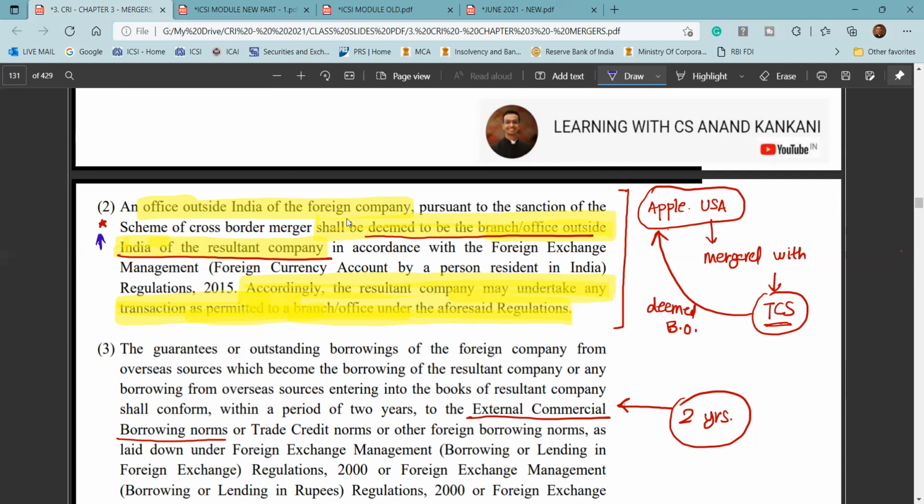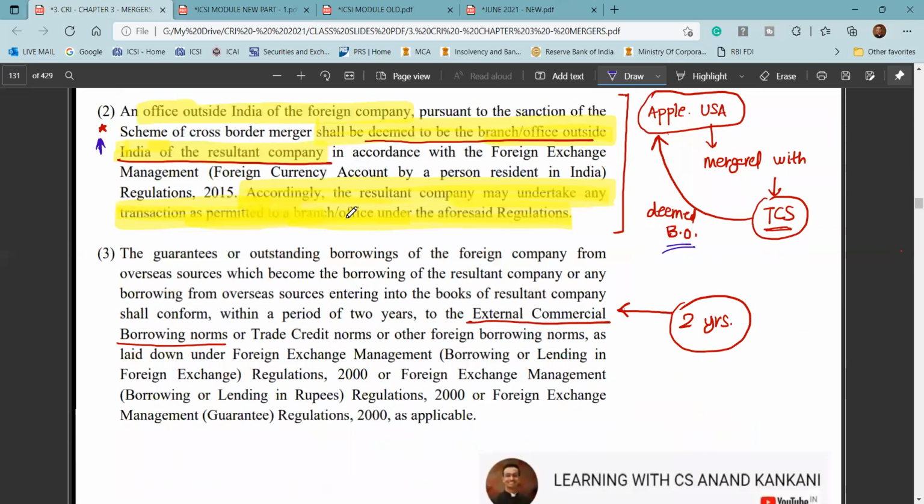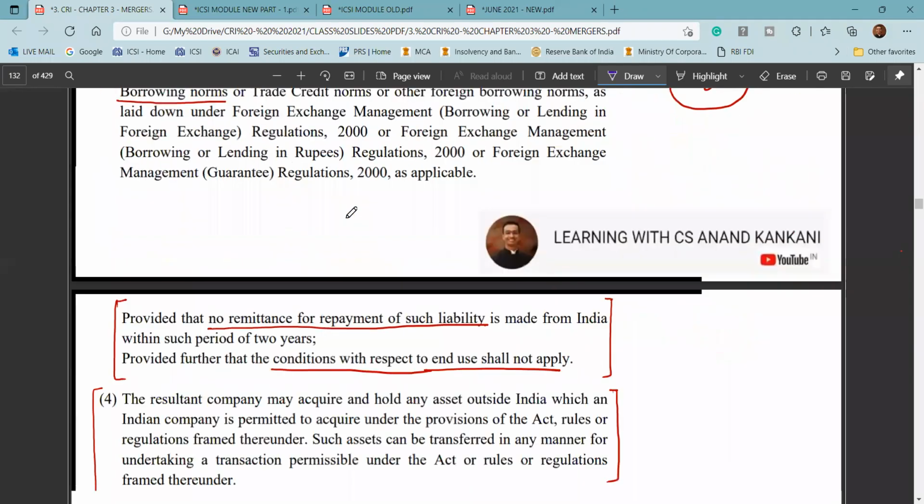Like here I said, if TCS acquires Apple, then the office of Apple in the USA or all other foreign jurisdictions would be deemed to be the branch office of TCS abroad, and accordingly all the regulations applicable to the branch office of an Indian company outside India would be applicable to that.